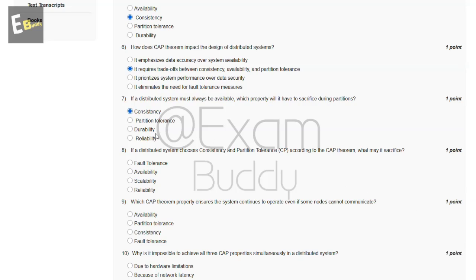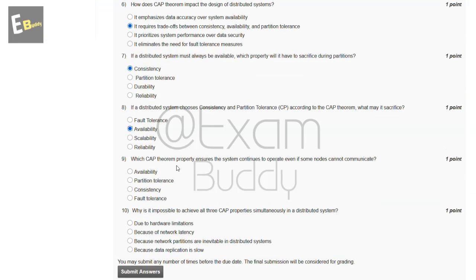Now the eighth question is, if a distributed system has chosen consistency and partition tolerance according to the CAP theorem, what may it sacrifice? These are the options, and the answer of our eighth question is B, availability. Now the ninth question is, which CAP theorem property ensures the system continues to operate even if some nodes cannot communicate? These are the options, and the answer of our ninth question is B, partition tolerance.